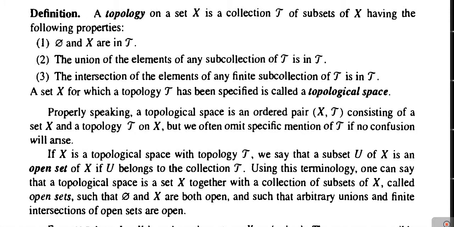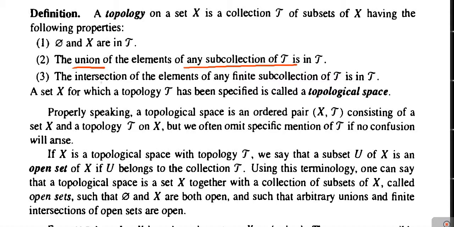In this definition of topology, two words are very important. Which are those? The first one is that the union of elements of any subcollection of tau, where any means arbitrary, should again be in tau.